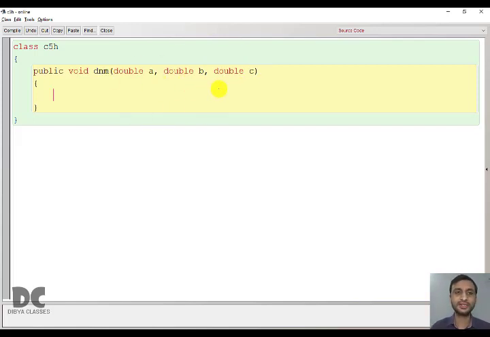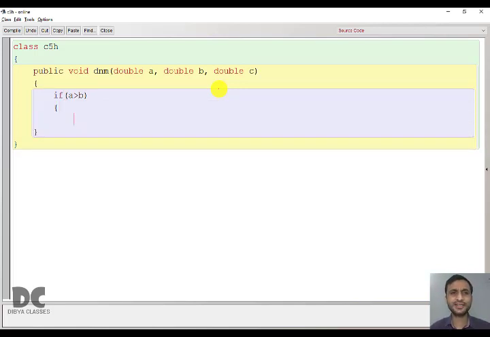So first I will check if A is greater than B. If A is greater than B, then can we say A is the largest?